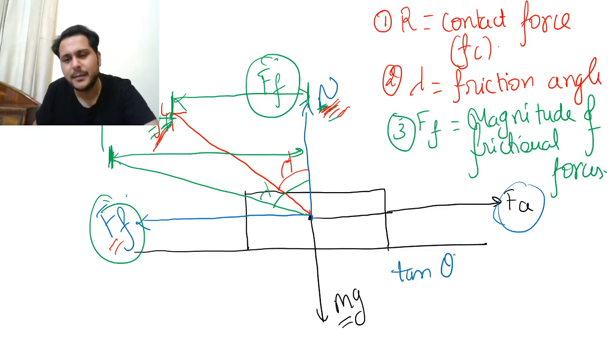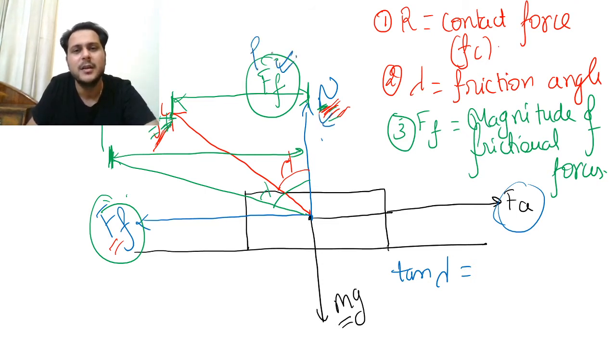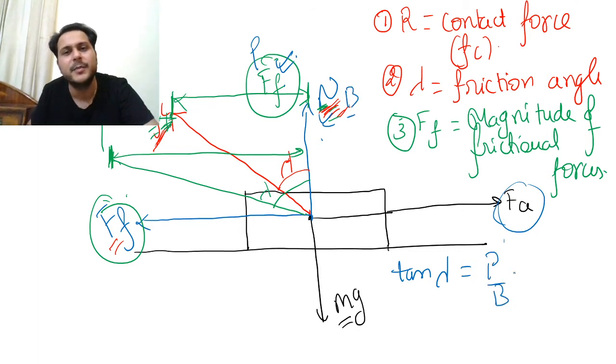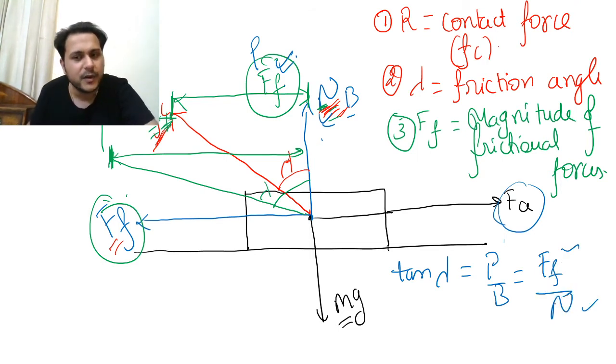What is this tan lambda? Tan lambda will always be the force of friction upon normal, the perpendicular upon the base. Tan is what? Perpendicular upon the base. Same I am saying, F upon normal. So the perpendicular upon the base. So what we got? Tan lambda is the perpendicular upon the base.